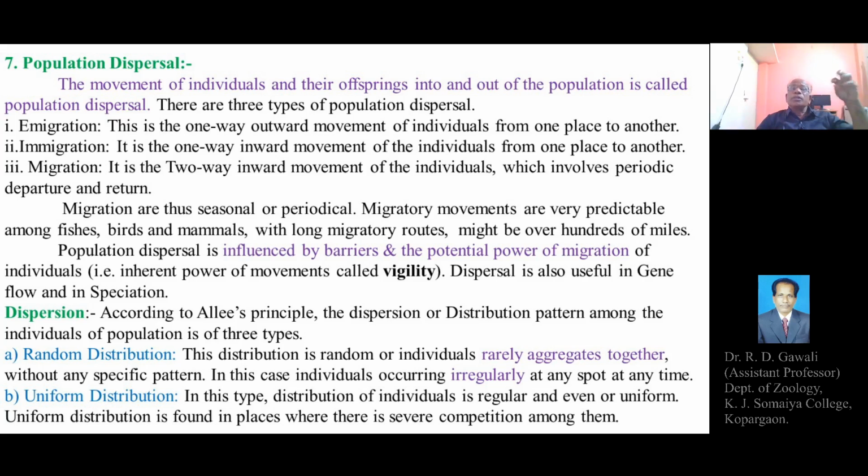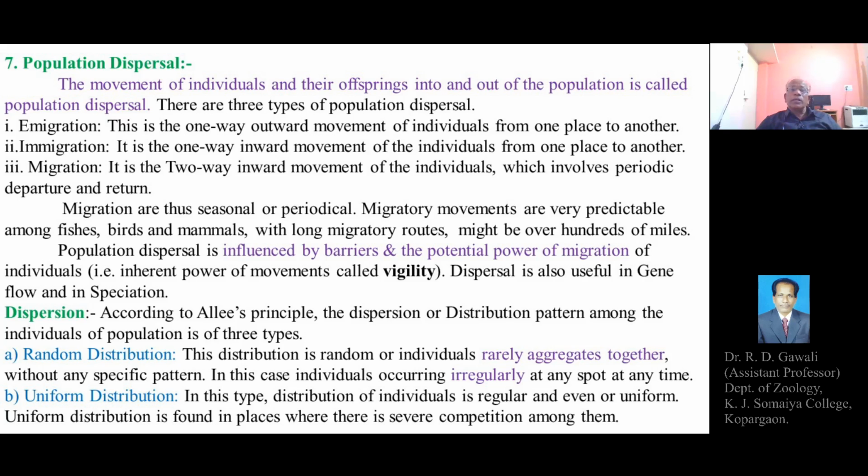So in a random distribution, the individuals of the population occur irregularly, or they aggregate rarely, or there is an irregular pattern of distribution at any spot at any time. So there is a random or irregular distribution of the individuals of the population in a random distribution.